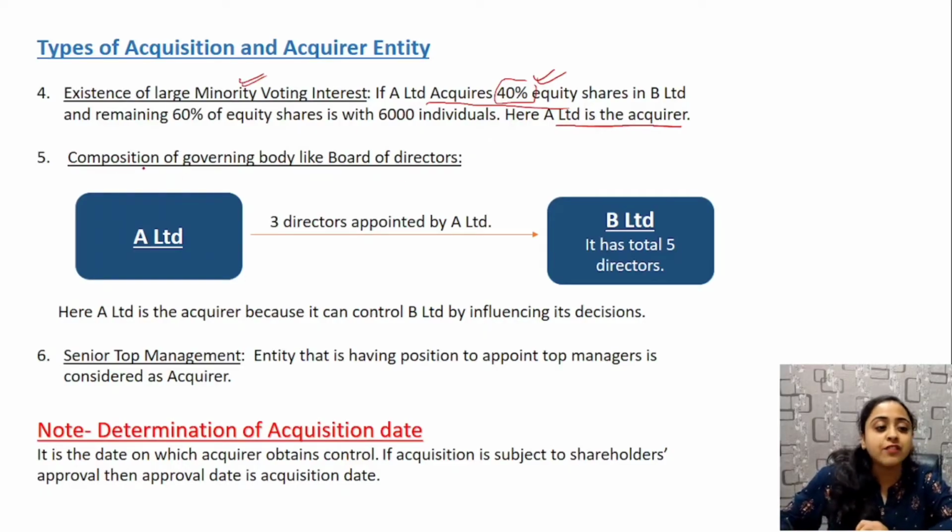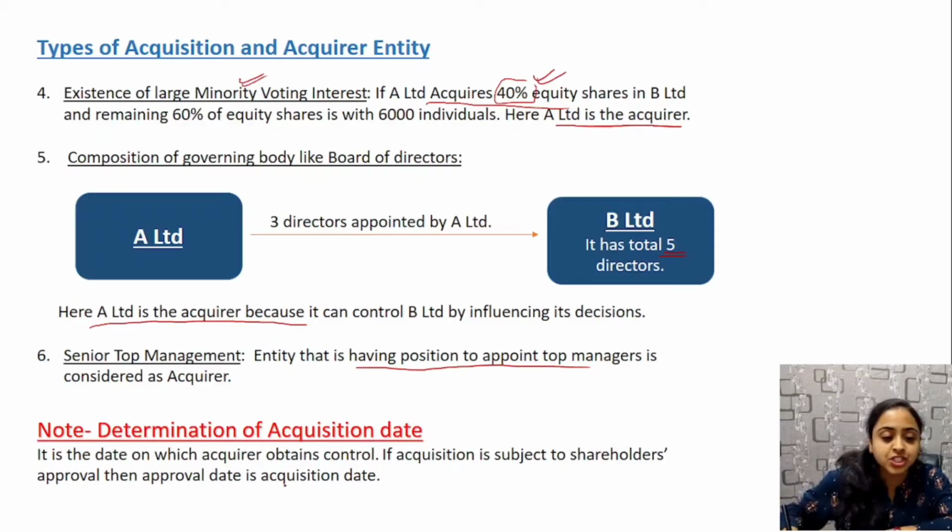Next is the composition of the governing body, like the board of directors. For example, the combined body has 5 directors. If A Limited has appointed 3 out of 5, then the majority is with A. Any decision that A makes can be influenced easily. Here, therefore, A Limited is the acquirer. Next, senior top management: the entity which has the position to appoint top managers is the acquirer in this condition. Next, determination of acquisition date, very important.